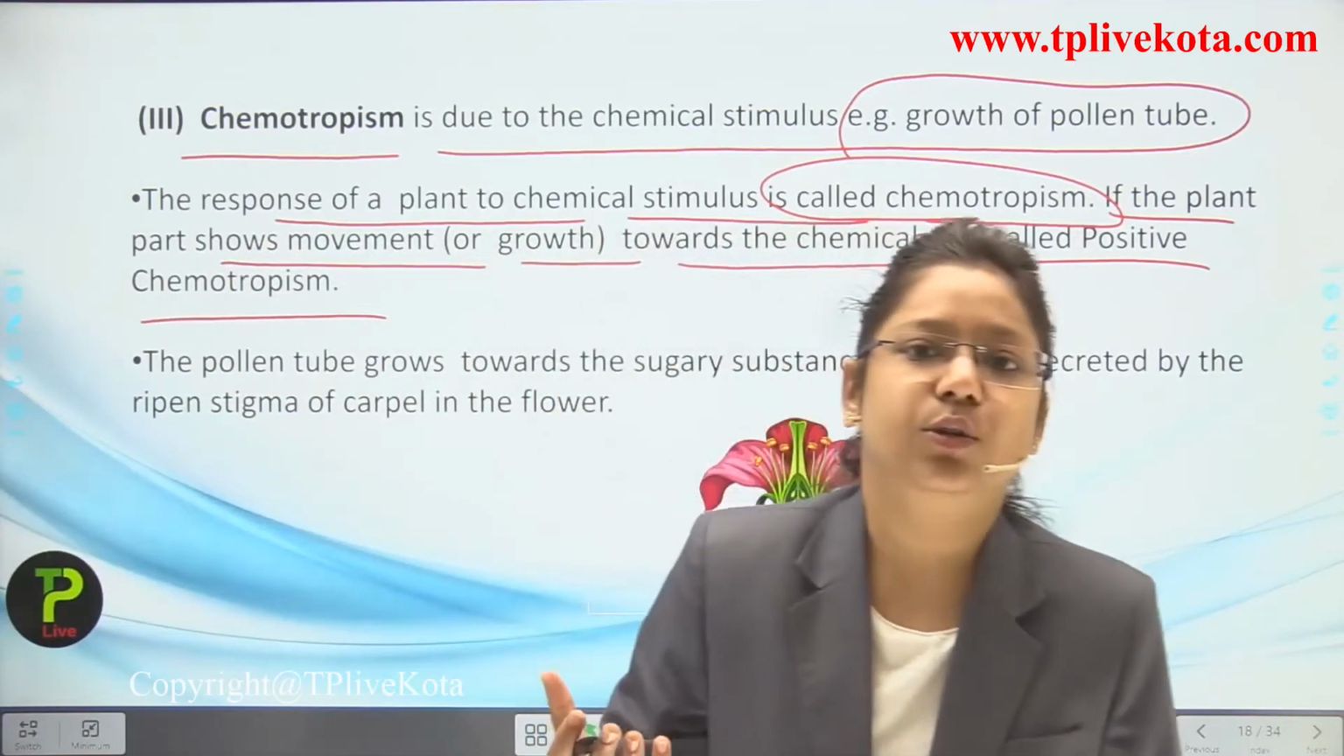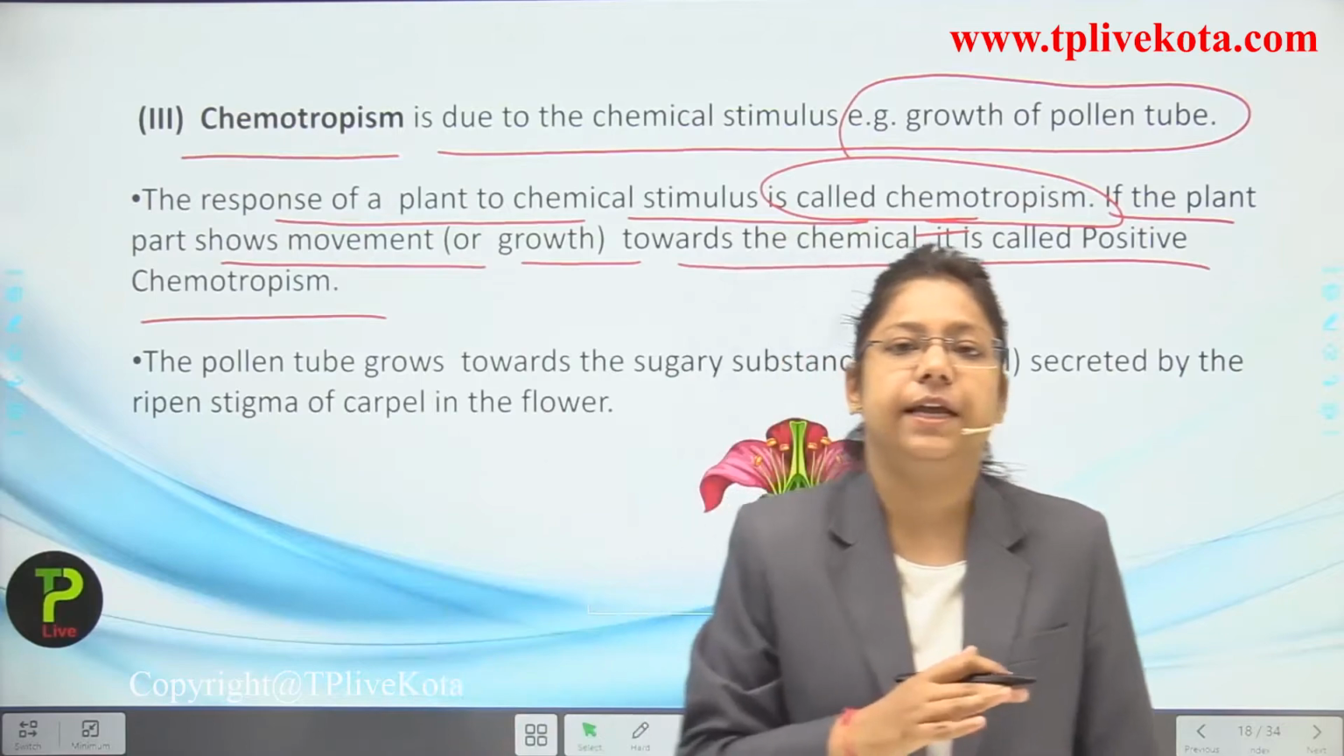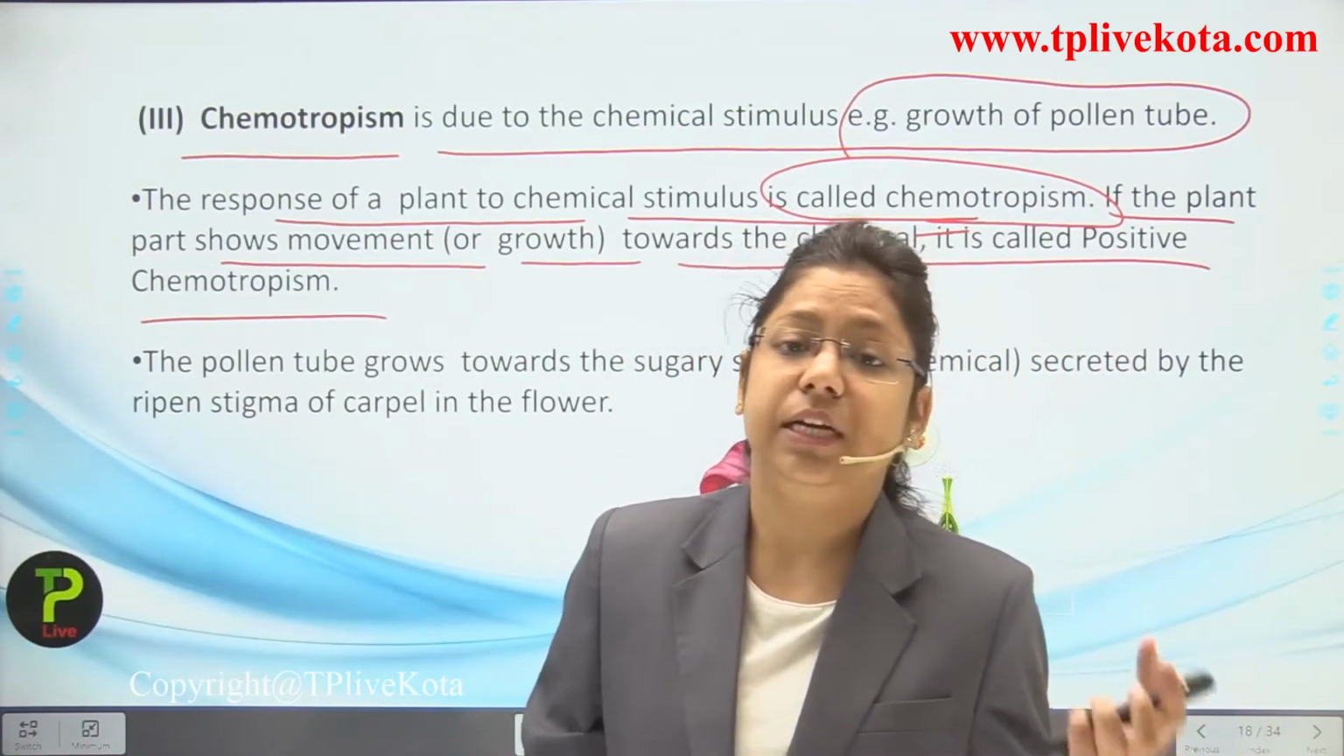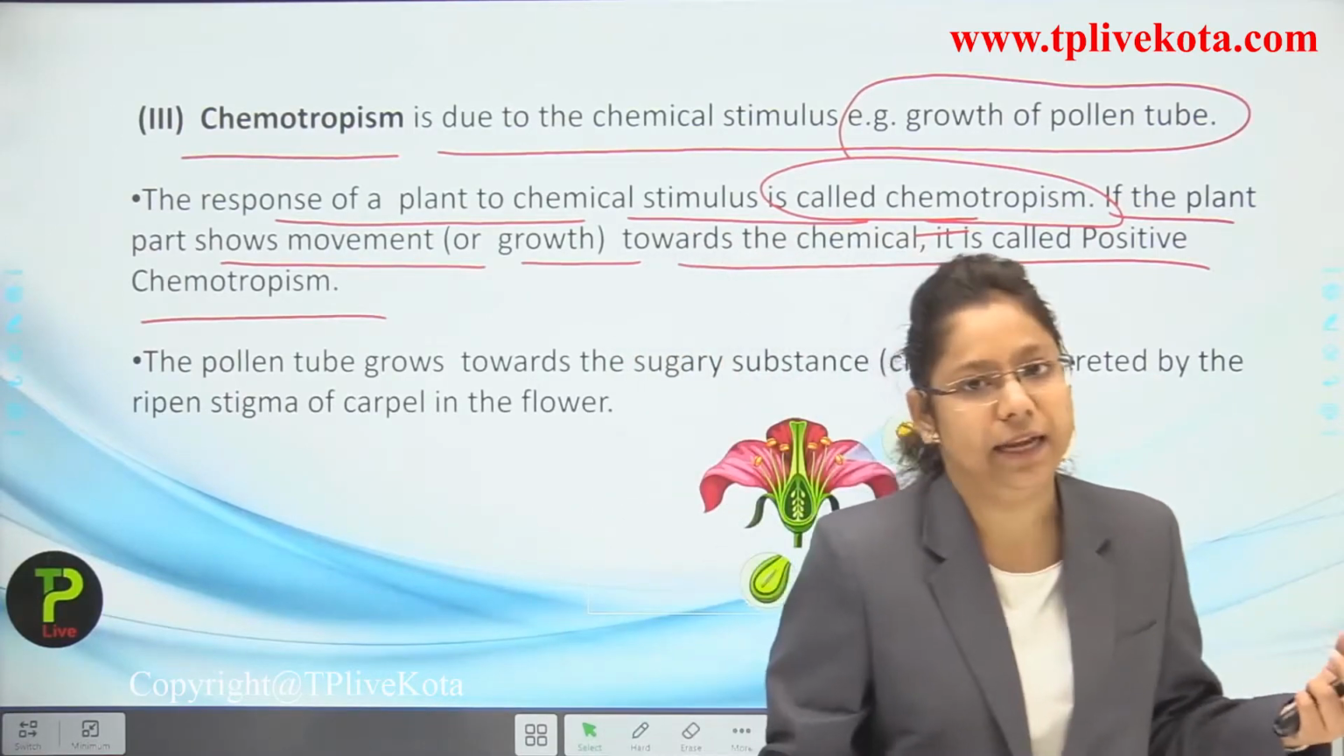So as you know, there are two parts, positive and negative. If it is towards the chemical stimulus, then positive, and if it is against the chemical stimulus, then negative.